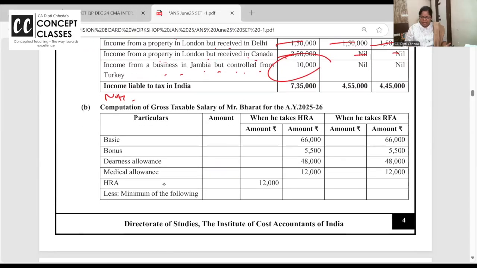Now come back to the calculation. Your basic, I'm repeating, DA is taxable. 4,000 per month DA is taxable, but it will not be considered in the RFA and HRA calculation because in bracket they have written it's not considered for retirement benefit.